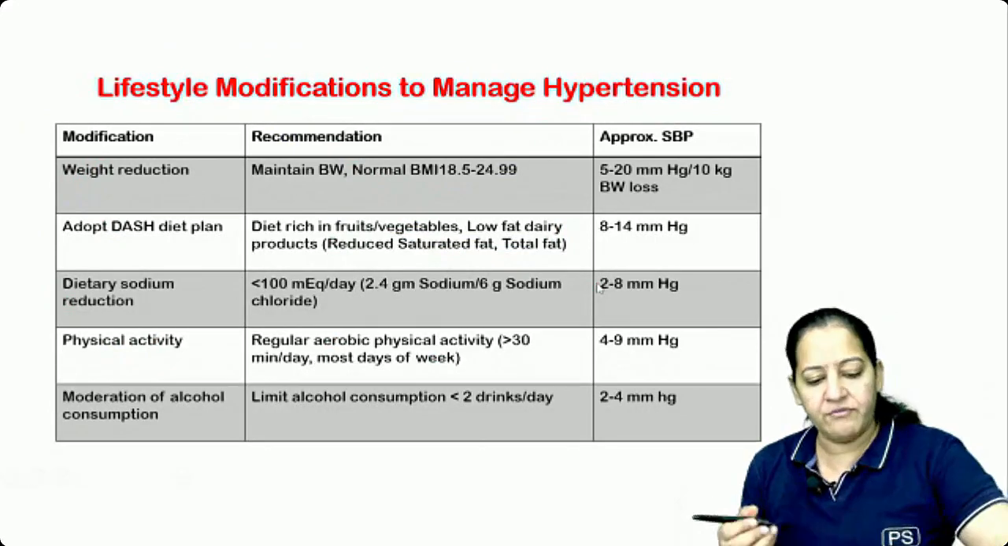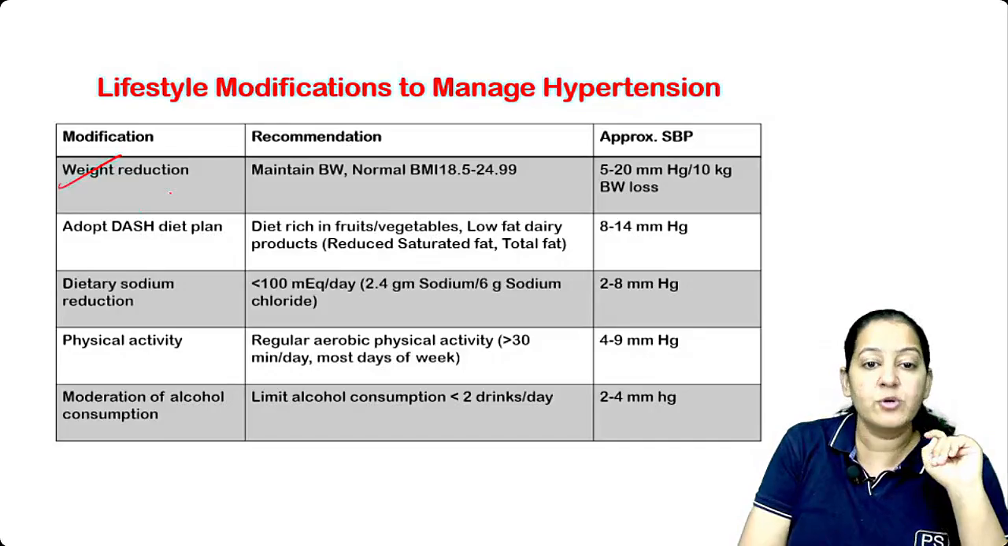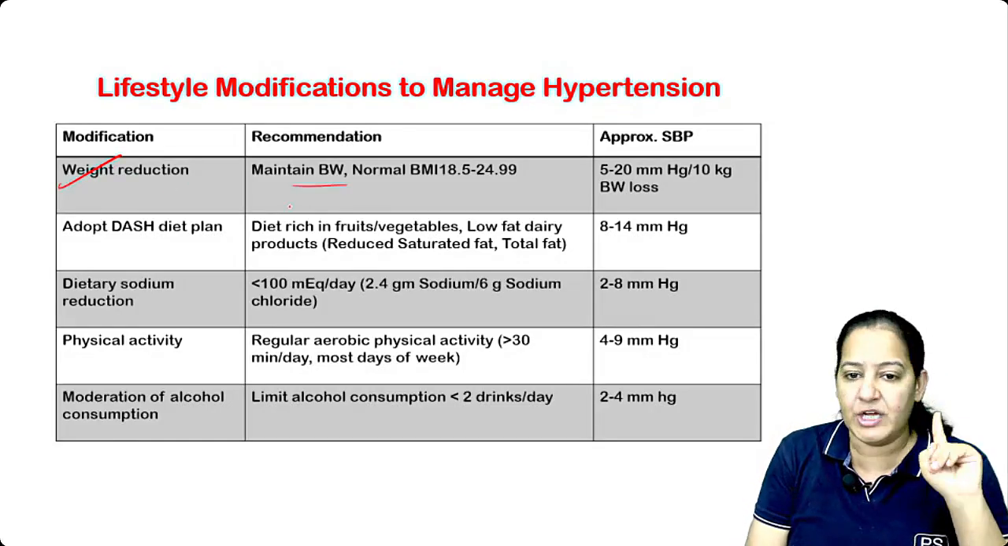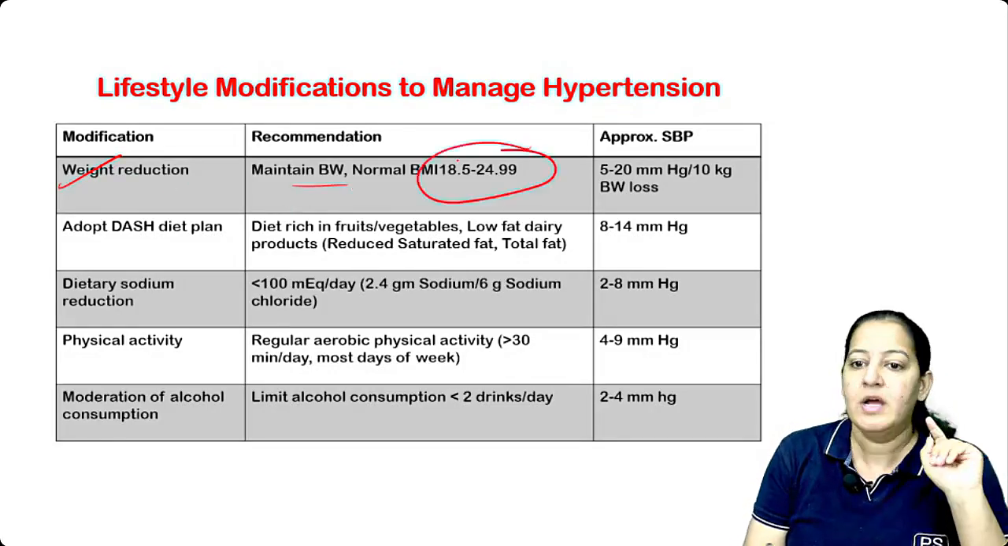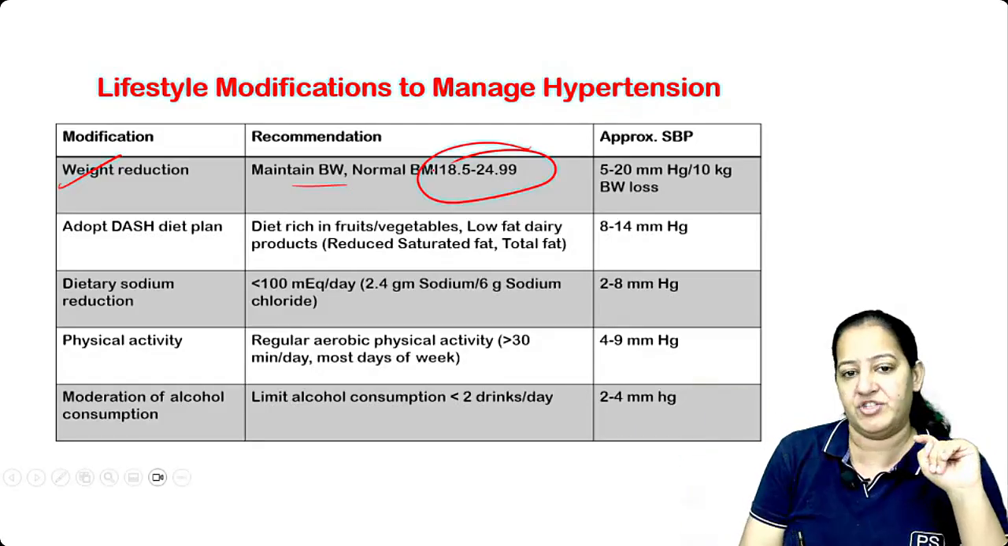For preventing hypertension, lifestyle modifications are required. First, reduce your weight. The weight should be adequate. It should not be underweight, but adequate, within normal BMI. The persons who are overweight have high chances of hypertension.